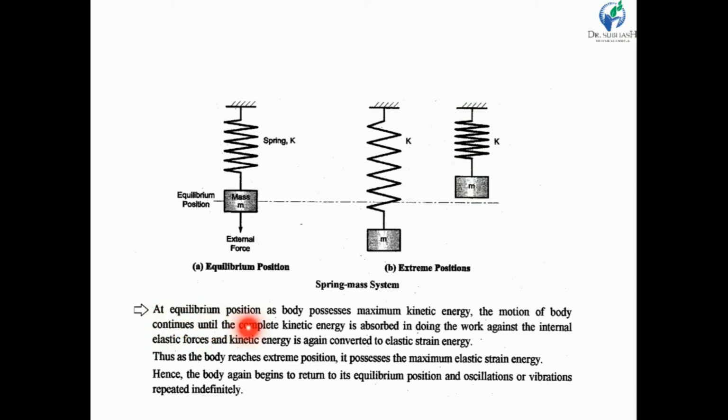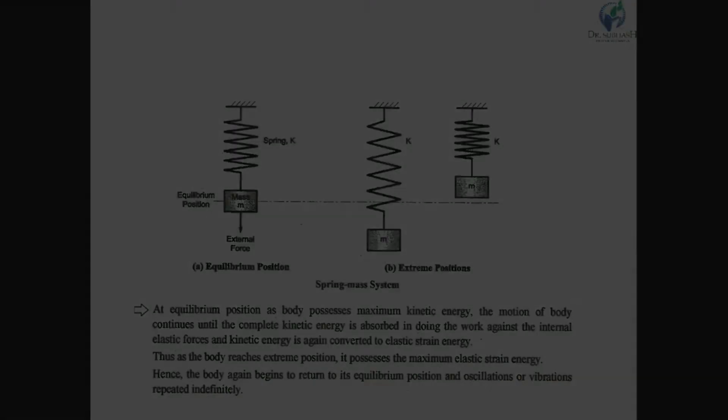At the equilibrium position, a body possesses maximum kinetic energy. The motion of the body continues until the complete kinetic energy is absorbed in doing work against the internal elastic forces, and the kinetic energy is again converted into elastic strain energy. Thus, as the body reaches the extreme position, it possesses maximum elastic strain energy, and hence the body again begins to return to its equilibrium position, and the oscillation of vibration repeats infinitely.